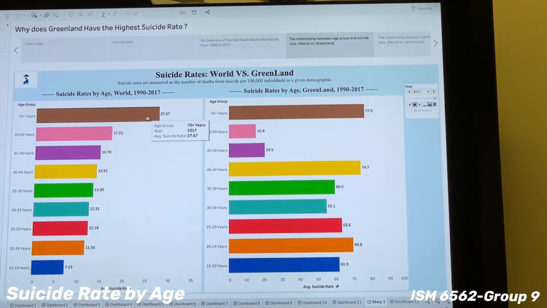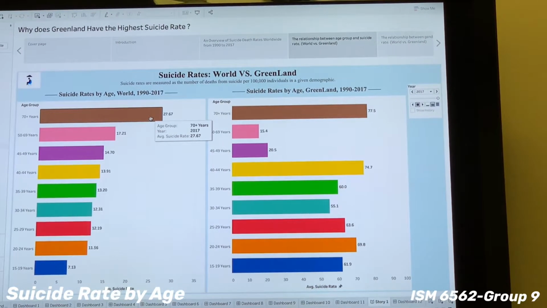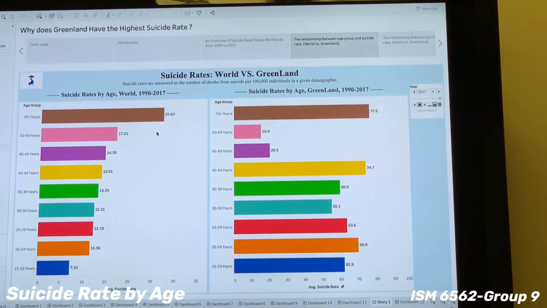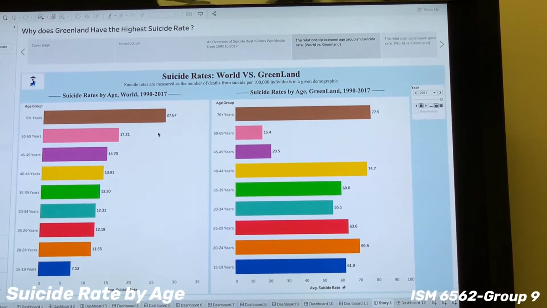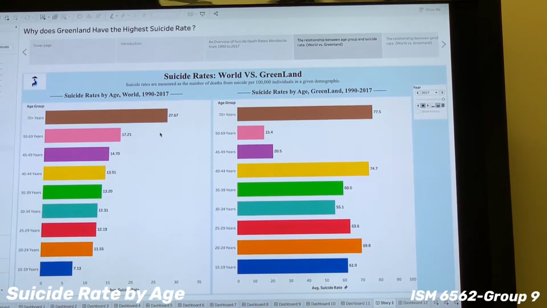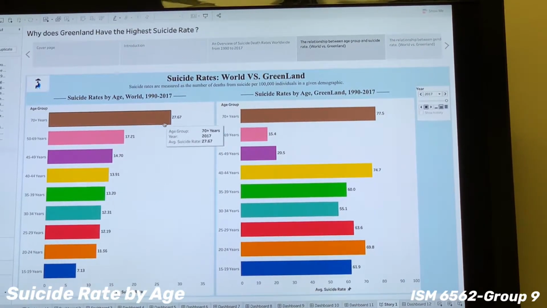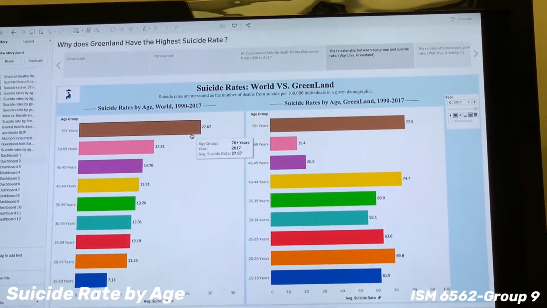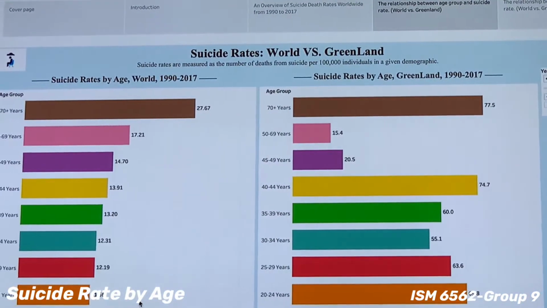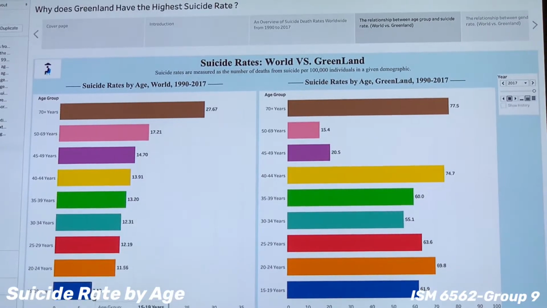In addition, the global suicide rate follows a standard pattern: the older the age group, the higher the suicide rate. The over 70 group has the highest suicide rate, and the 15 years old group has the lowest suicide rate, which is